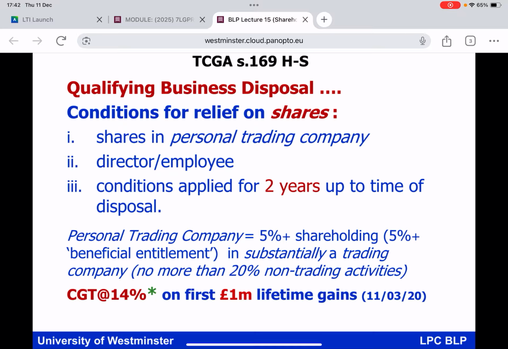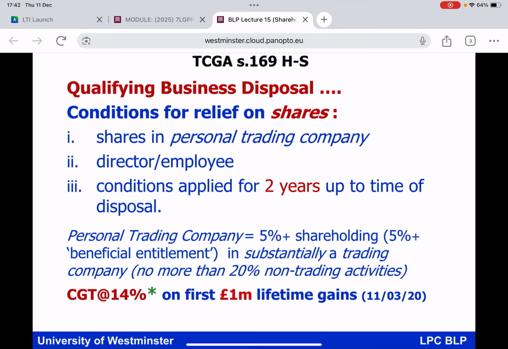So why do we like BADR, everybody? Well, because if BADR applies, there is a special rate of CGT to apply. Ordinarily, you would appreciate that the rates of CGT are 18% and 24% in light of your personal circumstances. But where BADR applies, as you can see from the slide, the first 1 million of lifetime gains are taxed at the rate of 14%.